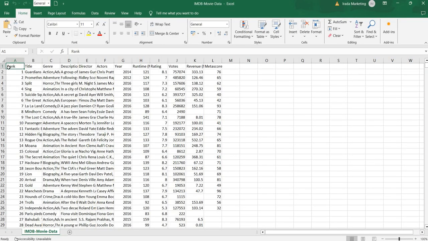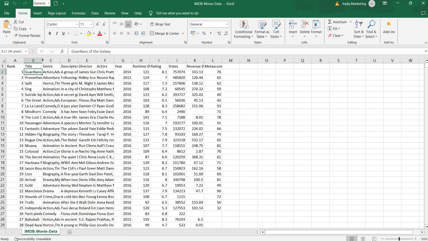So here is this data. So what do we have in the data? We have a first column called rank, then title, genre, description, director, actors, year, runtime, rating, votes, revenue, metascore. So these are our columns. Rank, we can say, is the ID, the movie ID. For example, it looks like it is unique for every movie title.